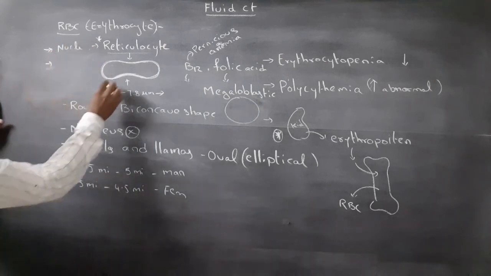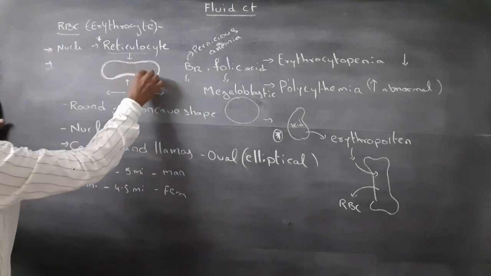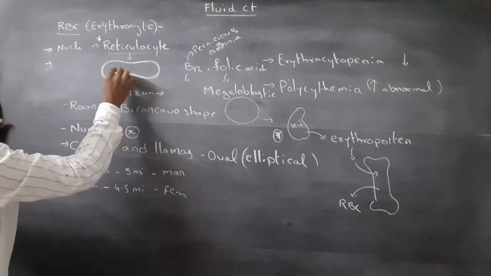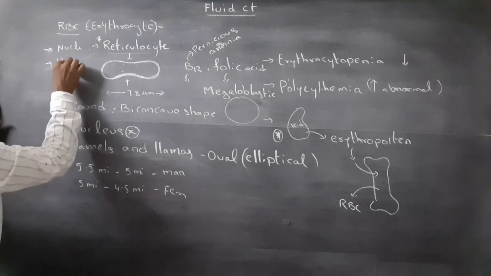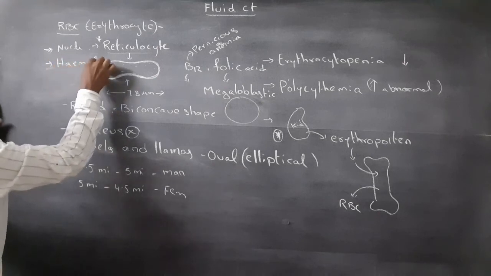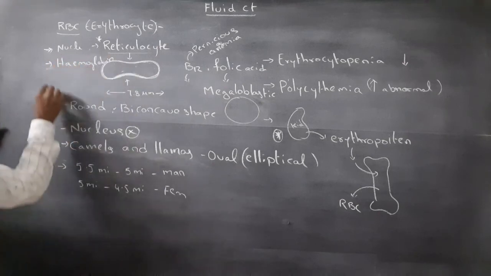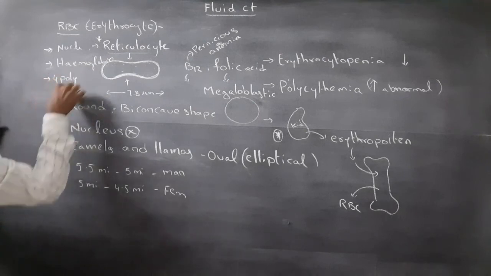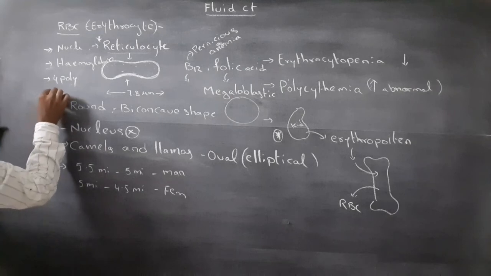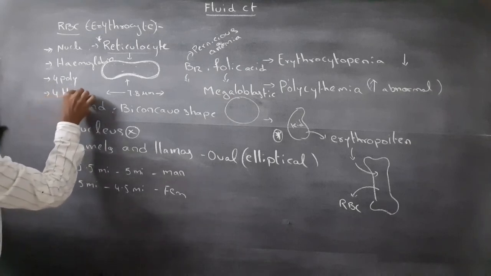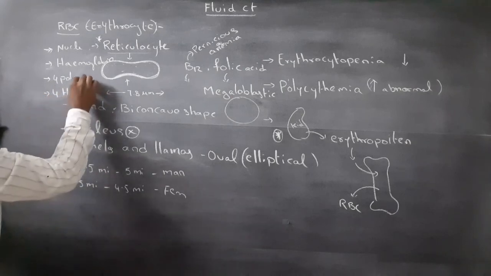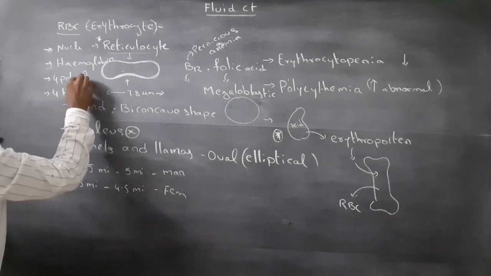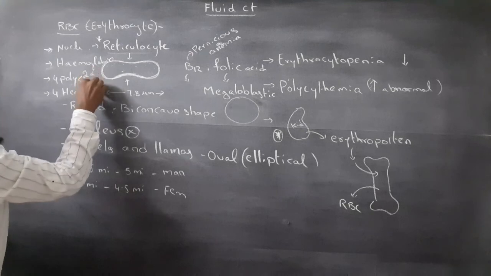The cytoplasm of RBC contains hemoglobin. Hemoglobin contains 4 polypeptide chains, 2 alpha and 2 beta chains, and 4 heme molecules.